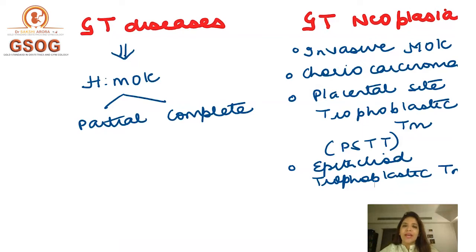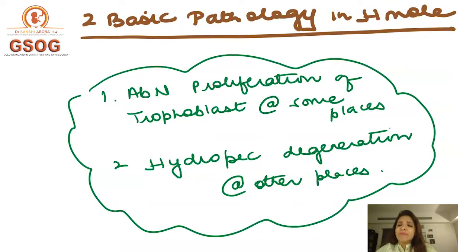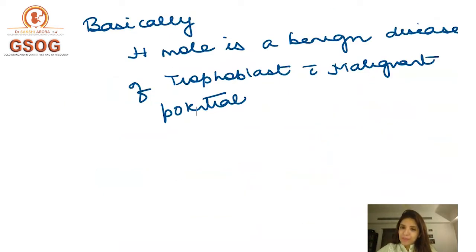Now let's talk about H mole. Now, what is the basic problem in H mole? There are 2 problems which are happening in H mole. Number 1, in an H mole, there is abnormal proliferation of trophoblast at some places. So the trophoblast is madly proliferating at some places. And at some places, there is hydropic degeneration which is happening. So these are 2 things which are happening simultaneously in a molar pregnancy. On one side, there is trophoblastic proliferation, and on the other side, there is hydropic degeneration, right?